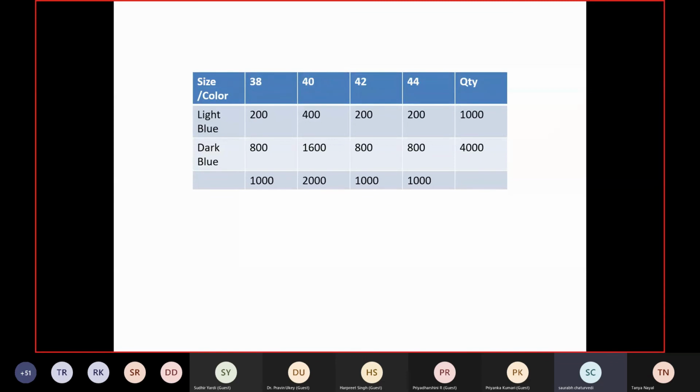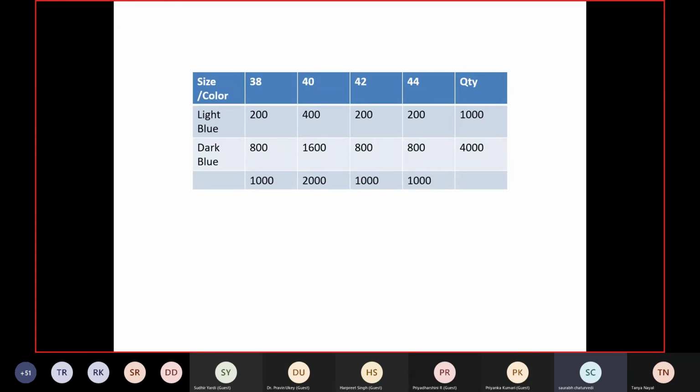In the present scenario, all orders need to be with at least 5 to 6 colors. For easy calculation, to reduce complexity for the sake of understanding, we are just doing 2 colors.